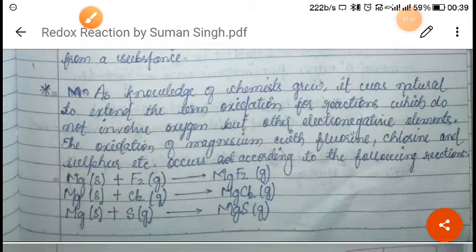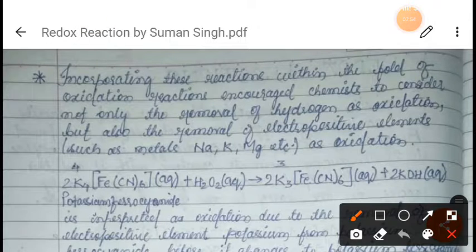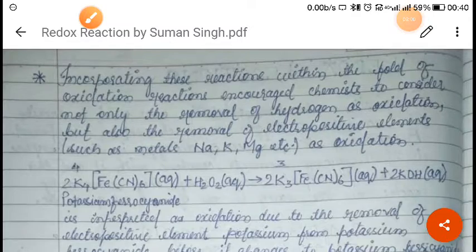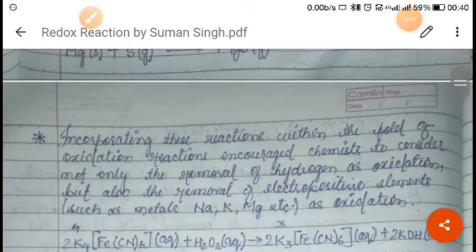So from here, by seeing this type of reaction, the scientists decided to expand the definition of oxidation and reduction, right?